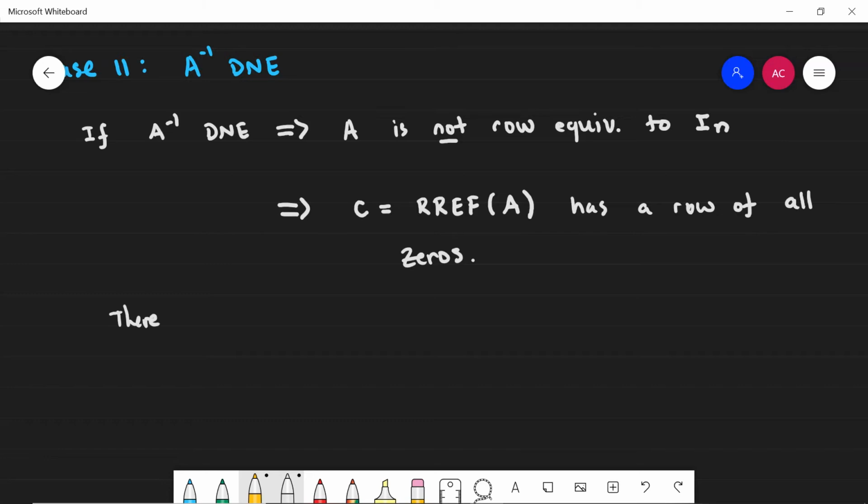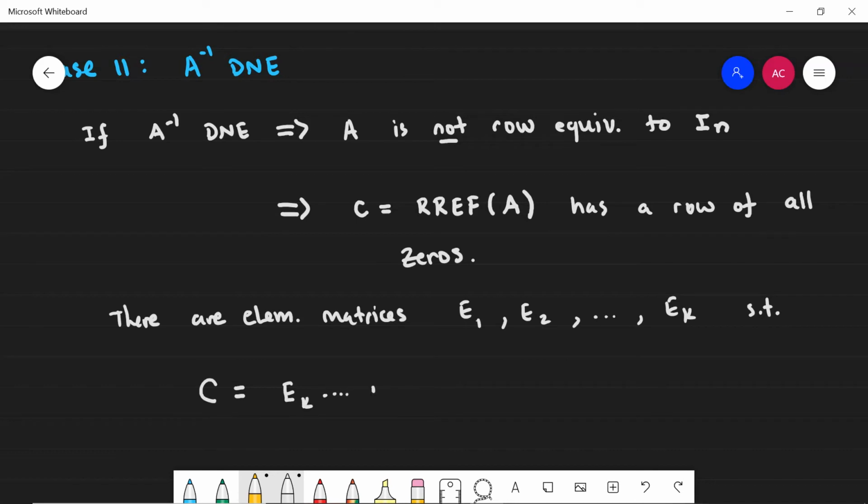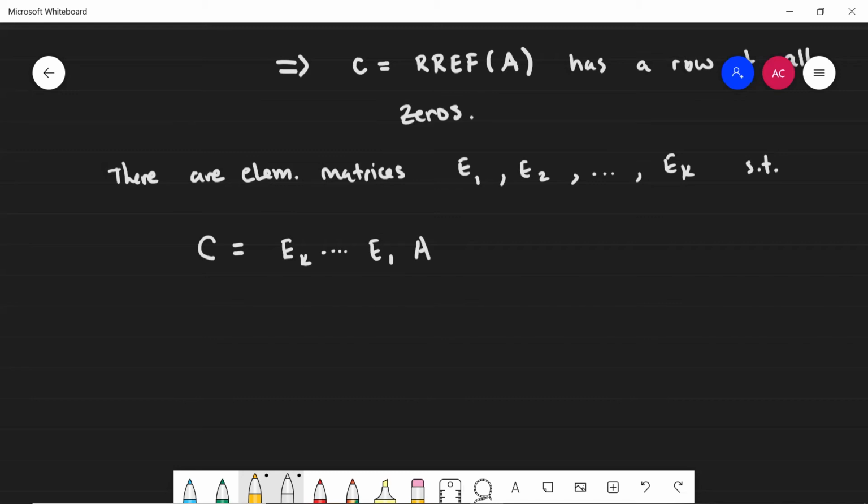So there are elementary matrices, E sub 1, E sub 2, etc., E sub k, such that I can obtain C from A by multiplying on the left by these elementary matrices, so C can be written in the form E sub k, etc., all the way until E sub 1, times A. What that tells me is that A has an expression in terms of elementary matrices: E1 inverse, then E2 inverse, all the way until E sub k inverse, and then I multiply by C.